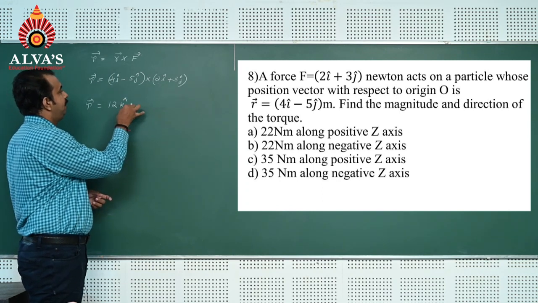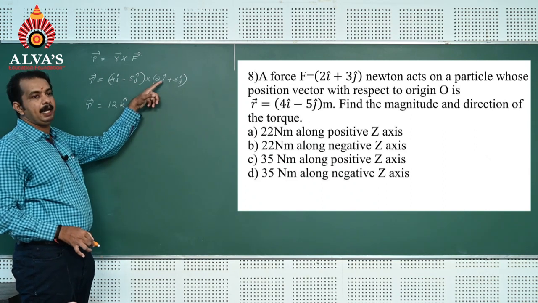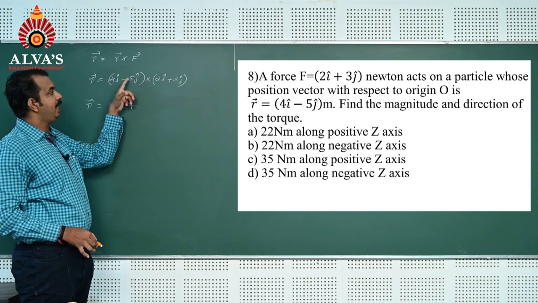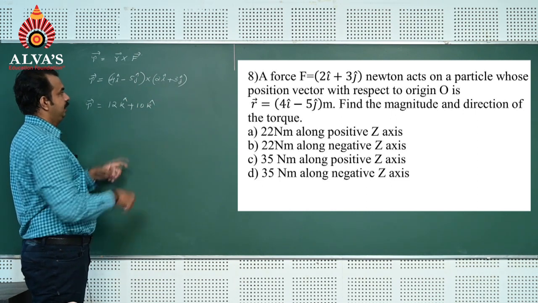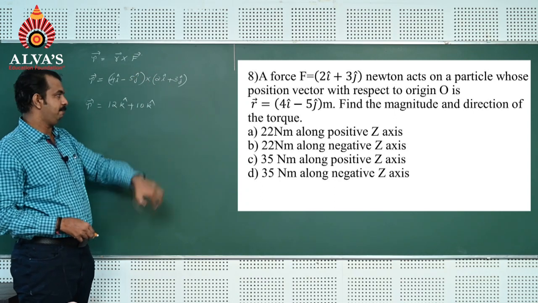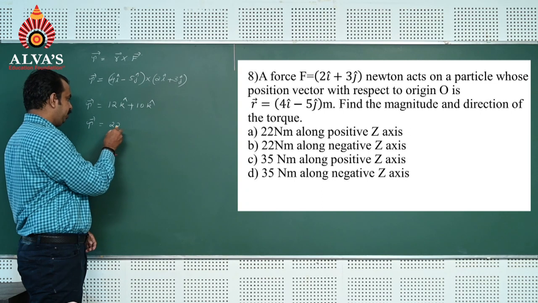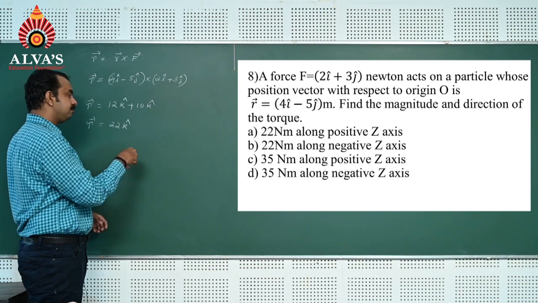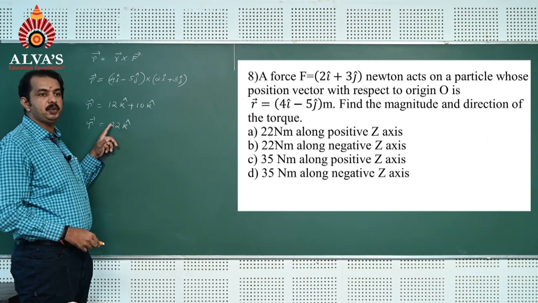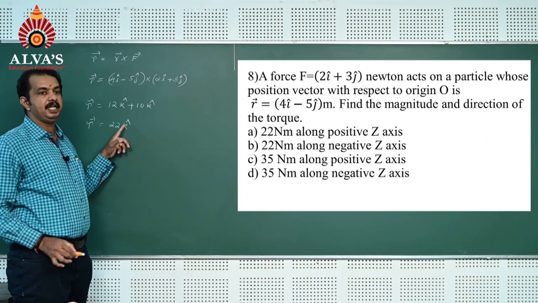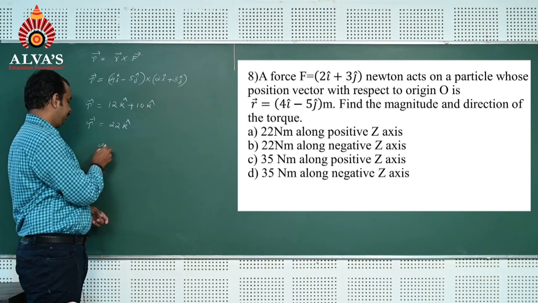Similarly, plus j cap cross i cap is minus k cap, 5 into 2, 10, so it is 10 k cap. j cap cross j cap is 0. So vector tau is equal to 22 k cap. Here the magnitude of the torque is 22 Newton meter and the direction is the Z axis. So option A is the correct answer.